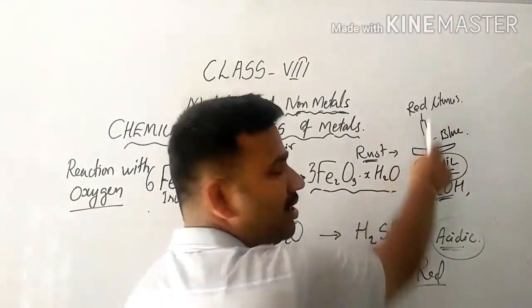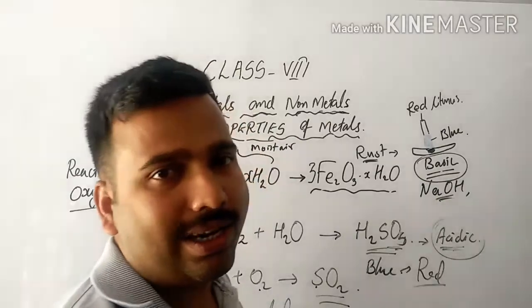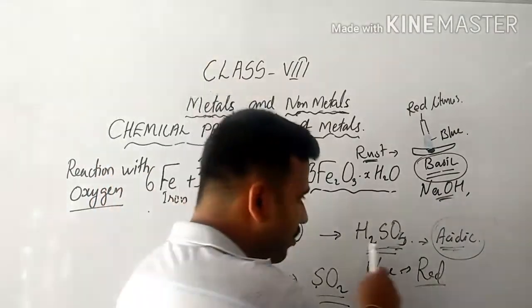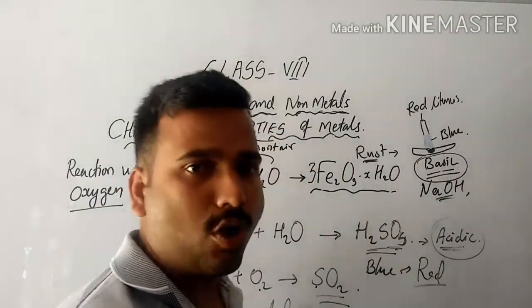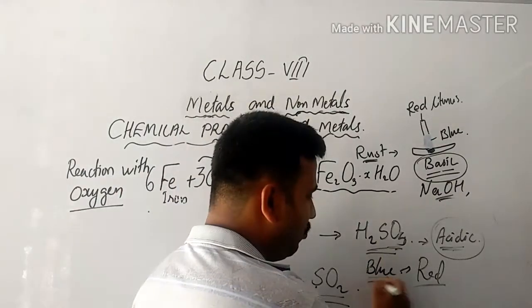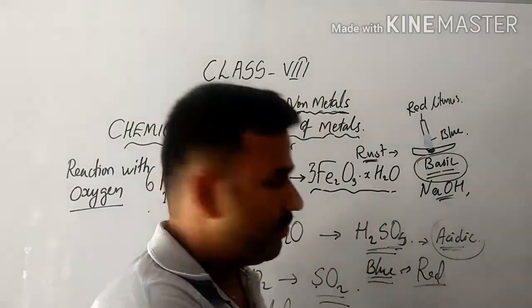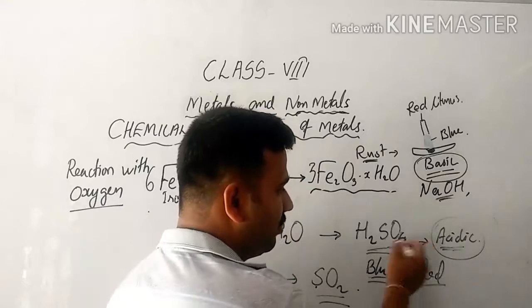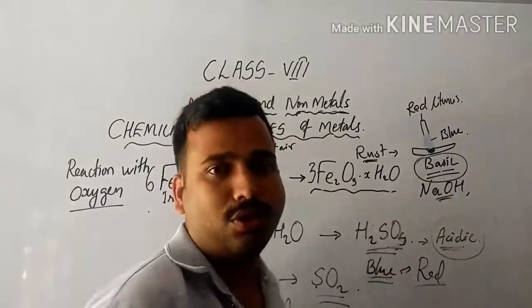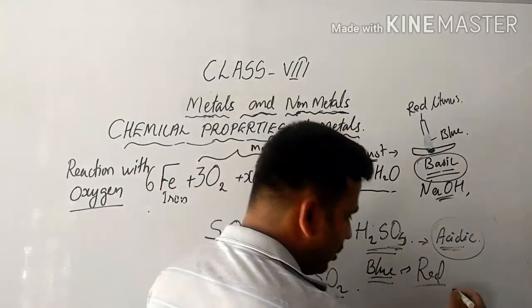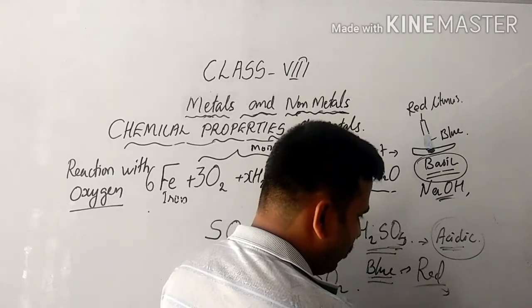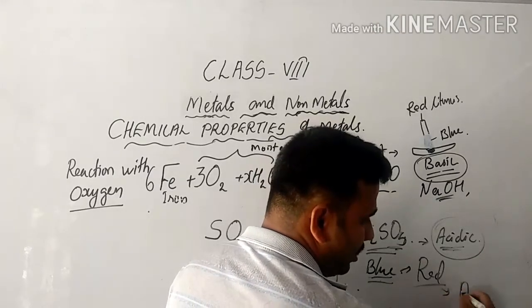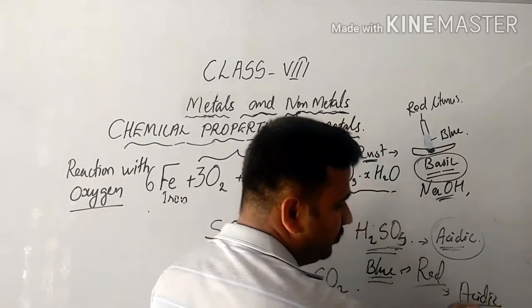Earlier we used red litmus paper to check the nature of metallic oxides. Now, for non-metallic oxides, we are using blue litmus paper. When you dip it in this solution, it will change to red.